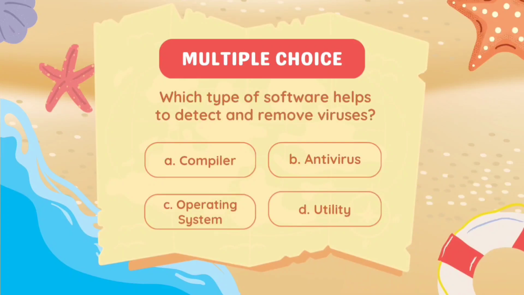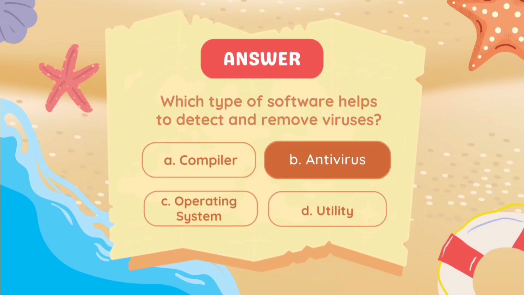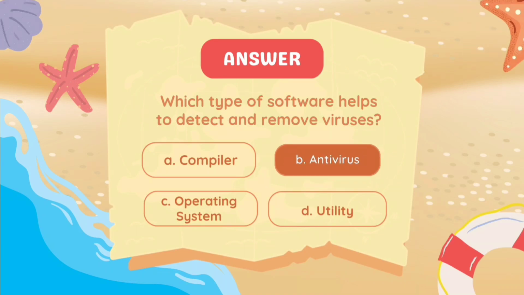Next, which type of software helps us to detect and remove viruses from our computer? Compiler, antivirus, operating system, and utility. The answer is antivirus. Antivirus are the softwares which help us to remove and detect viruses from our computer.